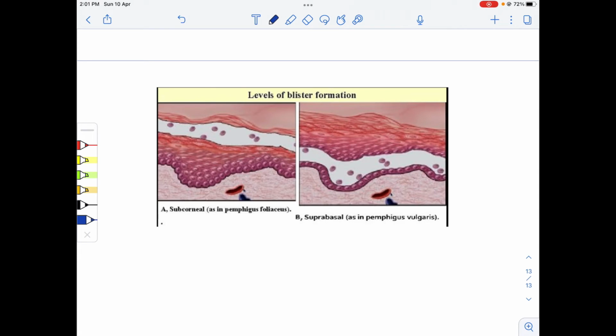Now we see here this is the stratum corneum layer, and below the corneum layer a split is seen, so this is a subcorneal split. This one is the basal layer, and the split is above the basal layer, so it is a suprabasal split. Suprabasal split is seen in vulgaris, while subcorneal split is seen in foliaceus.